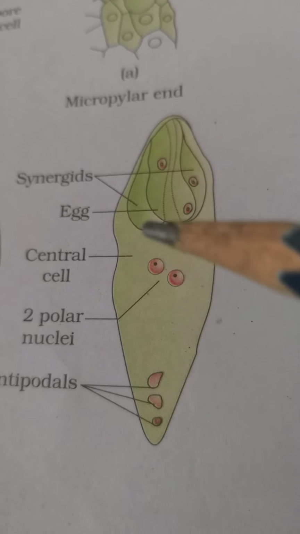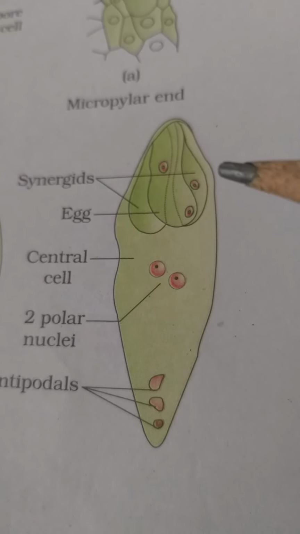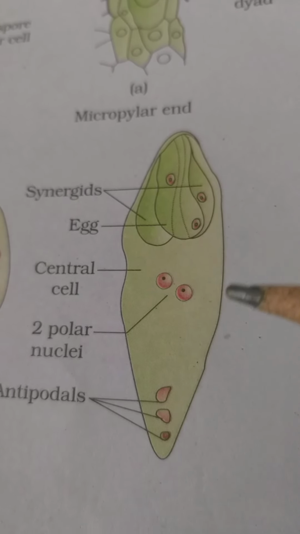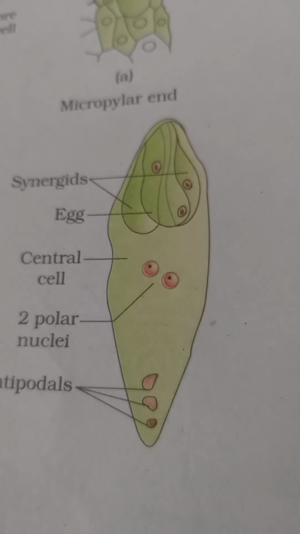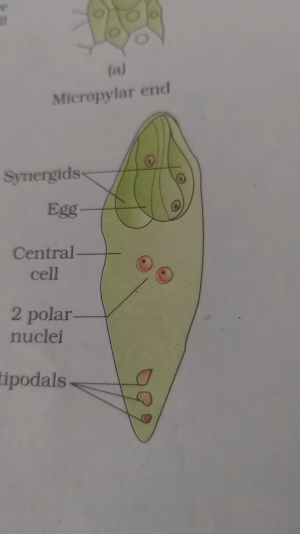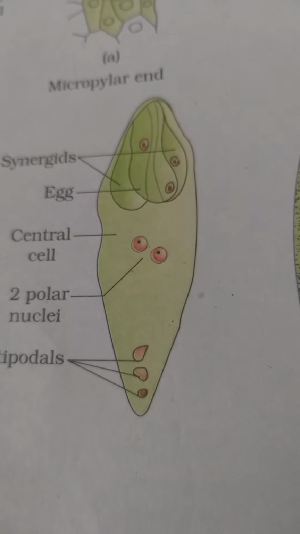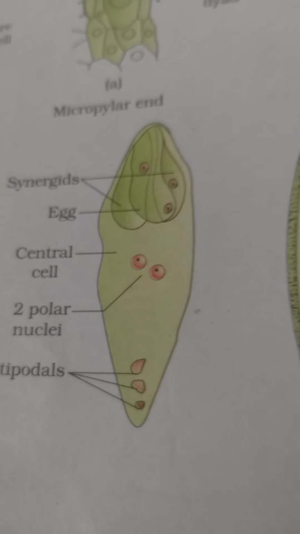And the 7th is the central cell. So a mature embryo sac or female gametophyte is 8 nucleate but 7 celled.